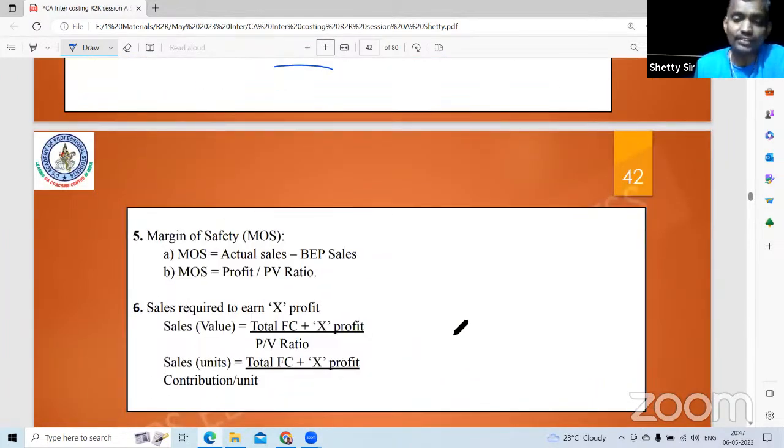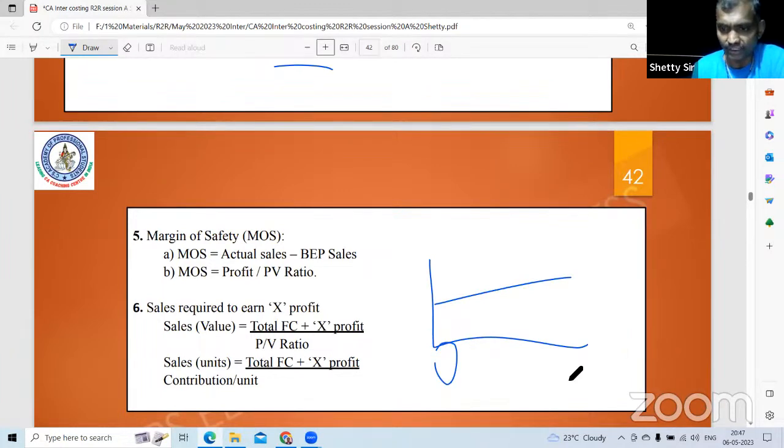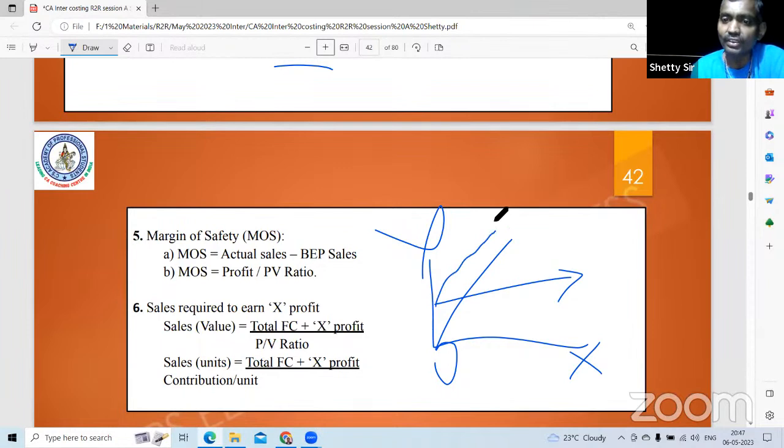Margin of safety. When you make your BEP chart, this is the 0 axis, this is the x axis, this is the y axis. Fixed cost line is parallel to the x axis. Variable cost line starts from 0. 0 shirt, 0 cloth. 1 shirt, 200. 2 shirt, 400. Whereas rent of the building 0, 100, 200 will be proportionate. Then total cost line will start from fixed cost, parallel to the variable cost line.